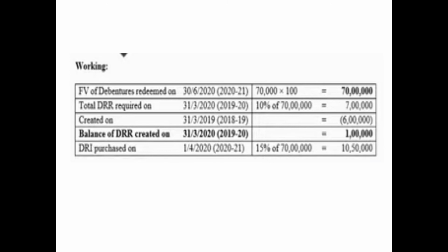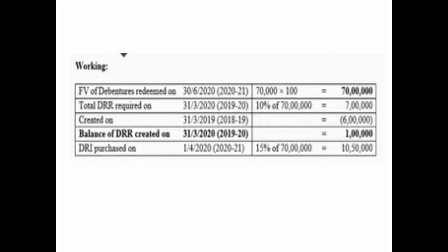So let us begin with the working first of all. Face value of debentures to be redeemed on 30th June 2020, that is in the year 2020-21, is 70 lakh. Total debenture redemption reserve. Total DRR required on 31st March 2020 in the year 1920 is 10% of the face value, that is 7 lakh. 6 lakh is to be transferred on 31st March 2019, that is in the year 1890, and balance of 1 lakh to be transferred on 31st March 2020, that is in the accounting year 1920.